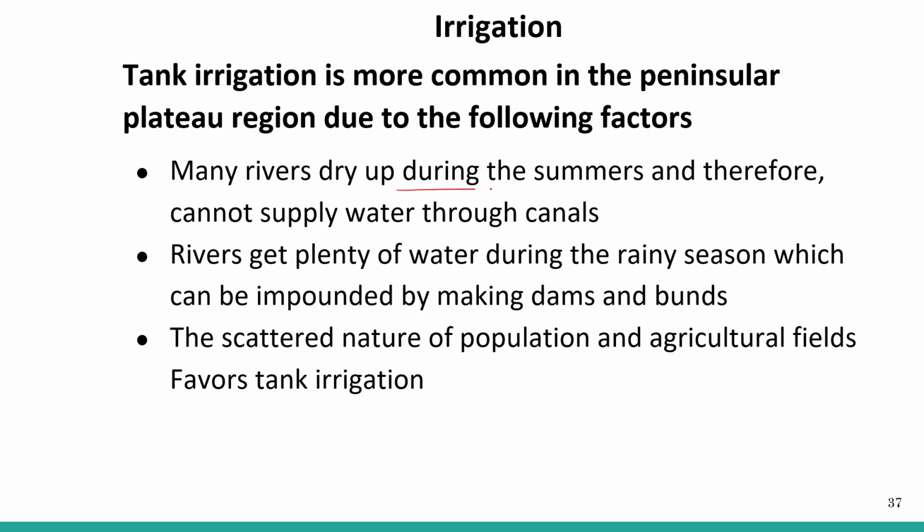Many rivers dry up during the summer and therefore cannot supply water through the canals. Rivers get plenty of water during the rainy season, which can be impounded by making dams and bunds. The scattered nature of the population and agricultural fields favors tank irrigation. People are scattered, right? And the agricultural fields favor this type of irrigation.